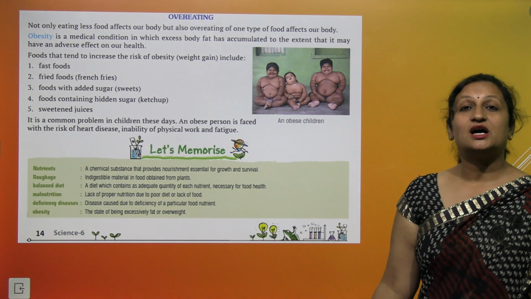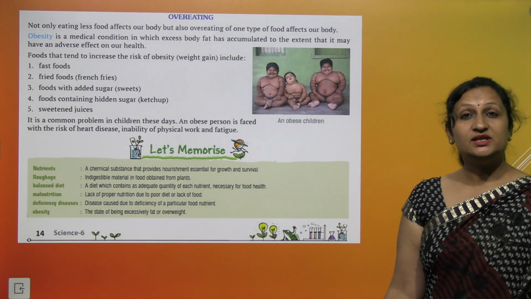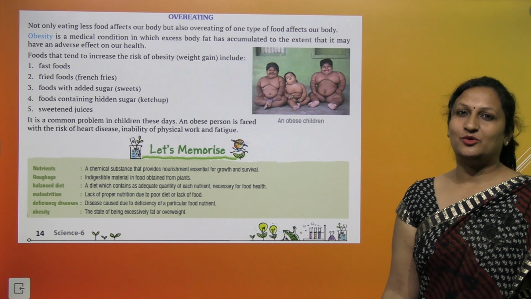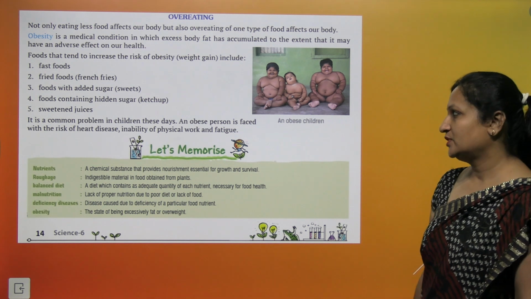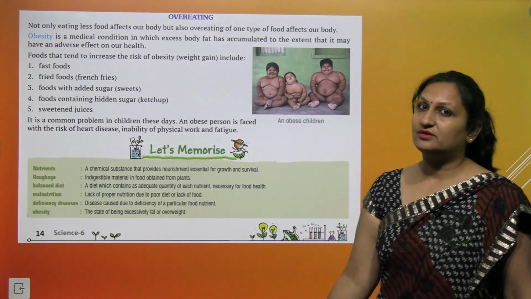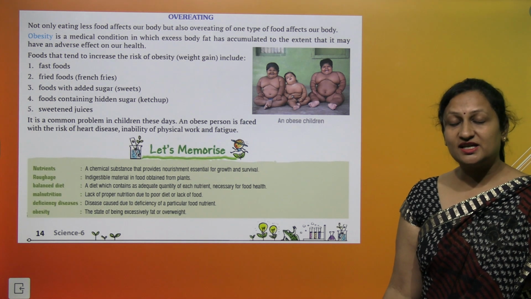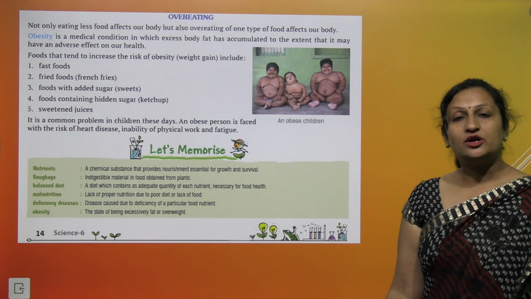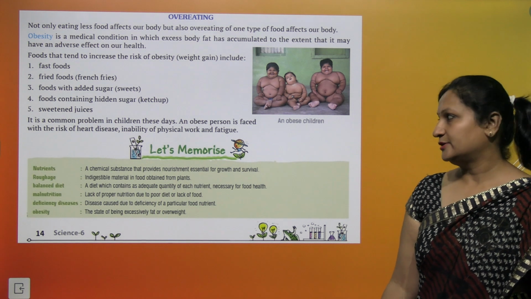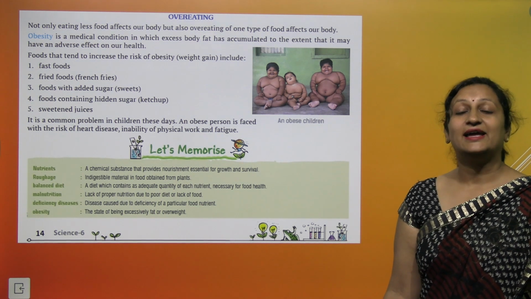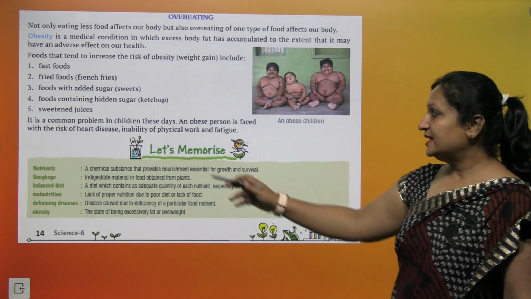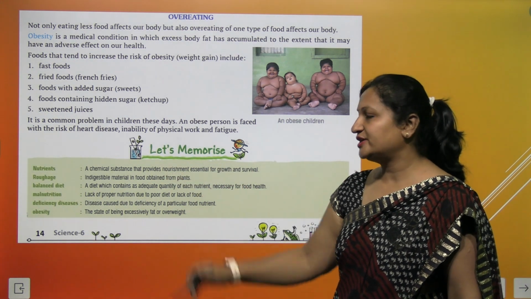All these juices are loaded with sugar, and this sugar will accumulate inside your body, leading to obesity. It is a very common problem in children these days. So it is very essential that children should be taught to eat a balanced diet so that they can live a healthy life. Let's memorize. What are nutrients?